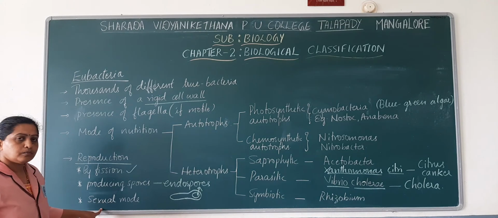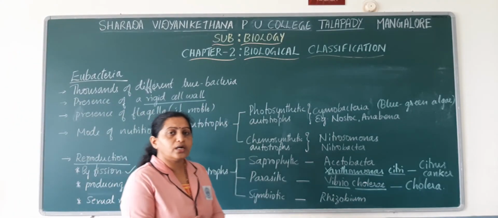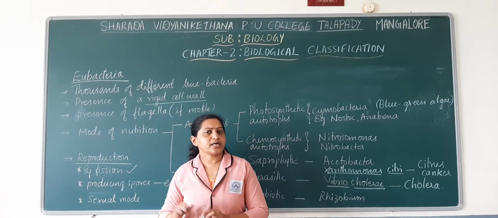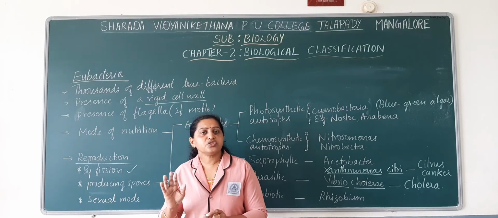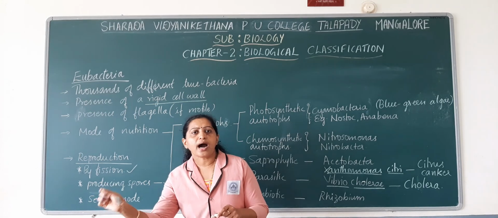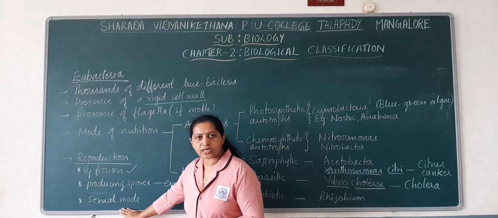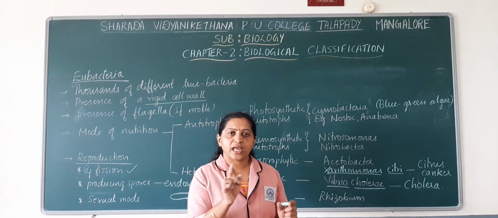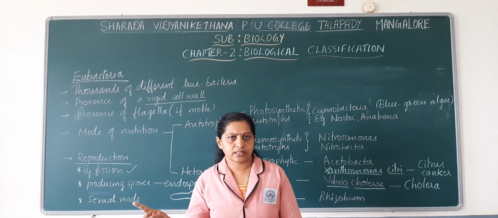Okay. And in addition to asexual mode of reproduction, bacteria can also undergo sexual mode of reproduction. And sexual mode of reproduction in case of eubacteria is of primitive type. It is just by transferring the DNA from one bacterial cell to another bacterial cell. So what type of sexual mode of reproduction takes place here? Just by transfer of DNA from one bacterial cell to other bacterial cell.